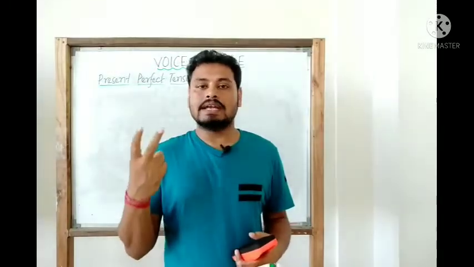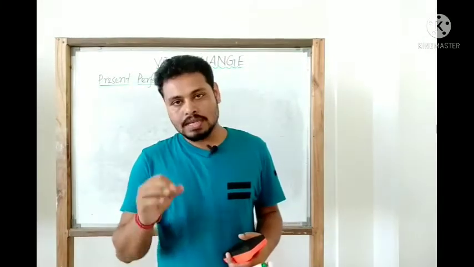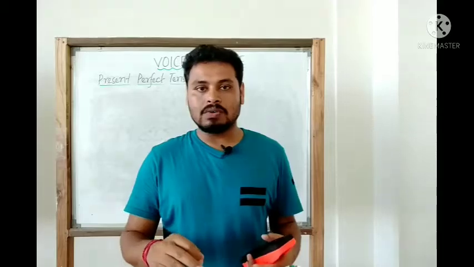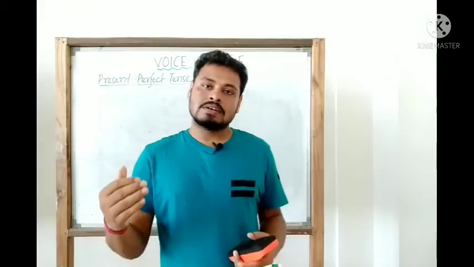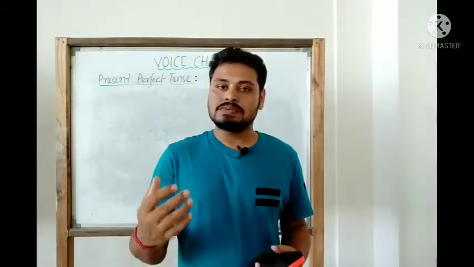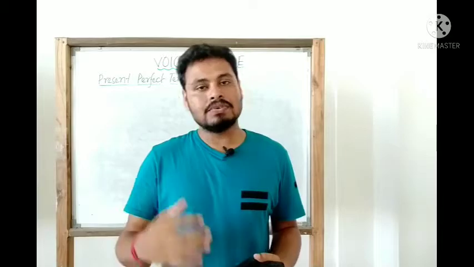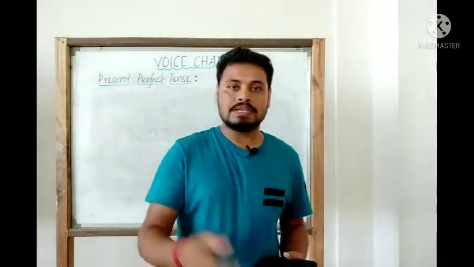So today in this class we are going to learn together about all these four sentences and how to change these four sentences from active to passive. So without further delay, let us begin.